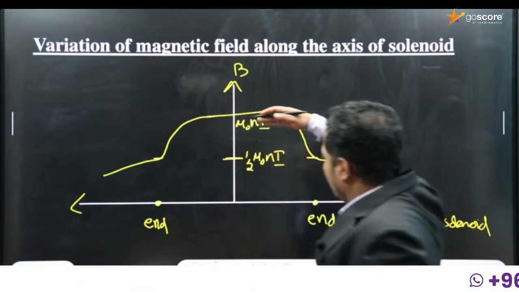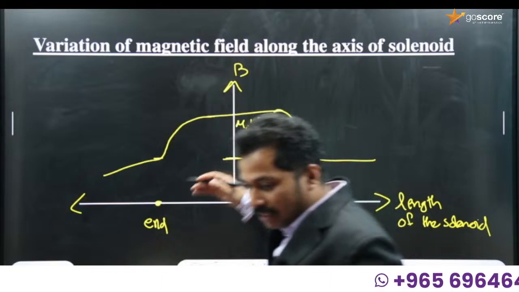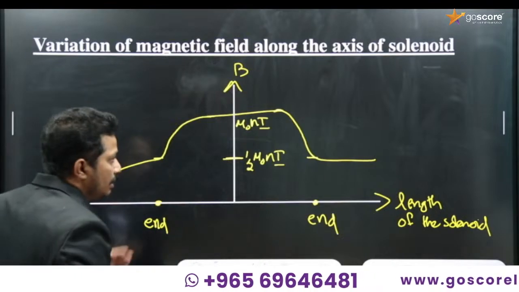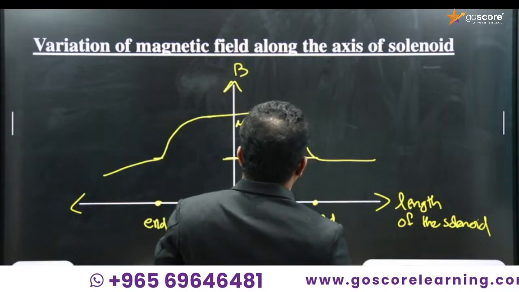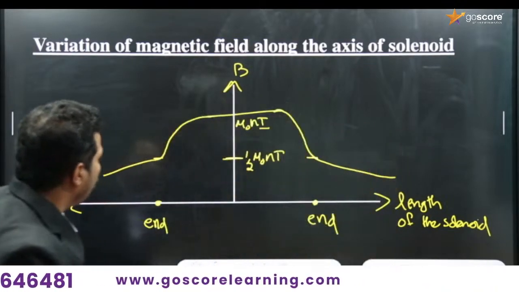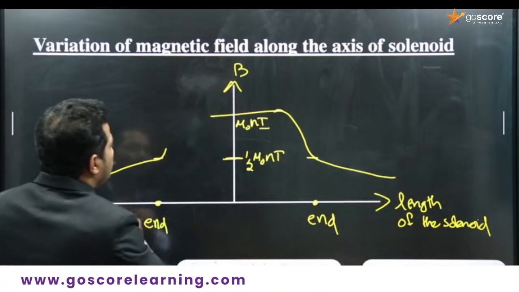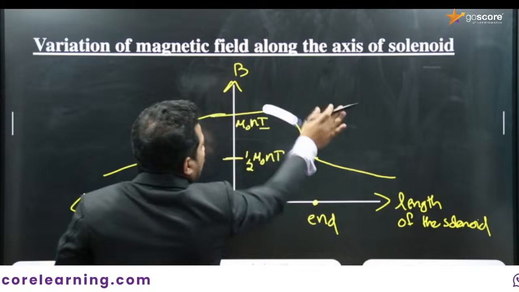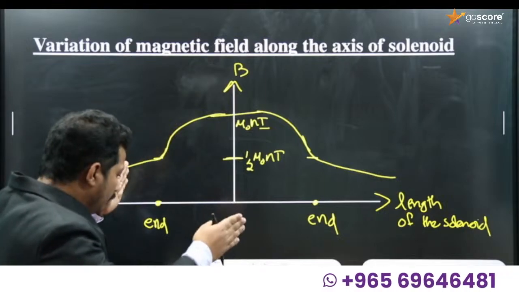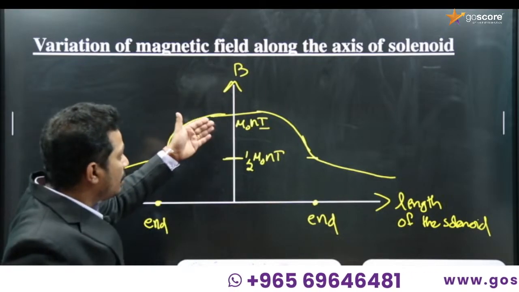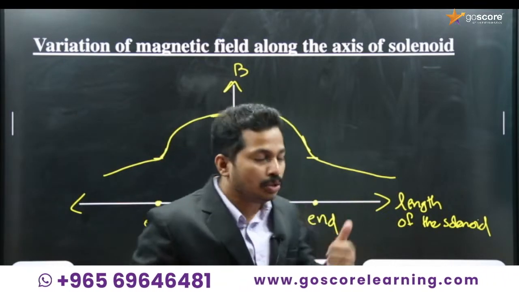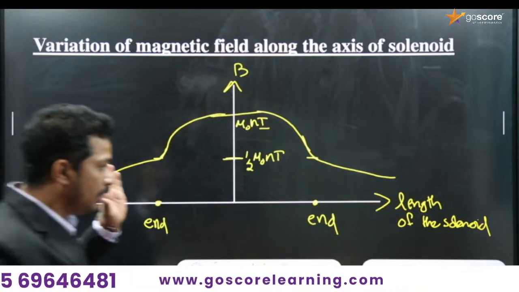On the middle part of the solenoid, the magnetic field has its maximum value, which is equal to mu 0 Ni, and at the end it is not just a straight line, it is gradually decreasing, right? Then only the theory will be correct. It should be gradually decreasing and symmetric. So in the middle part, a little bit apart from the end, the magnitude will be maximum, and at the end it is gradually decreasing. Is that okay? So this is the graph showing variation of the magnetic field along the axis of the solenoid.